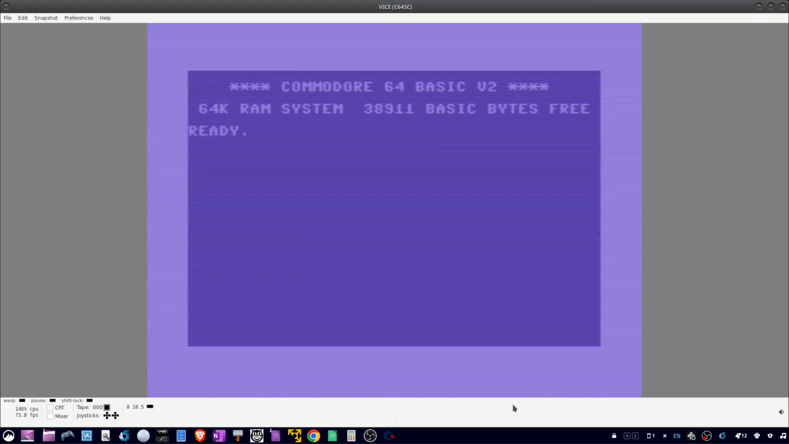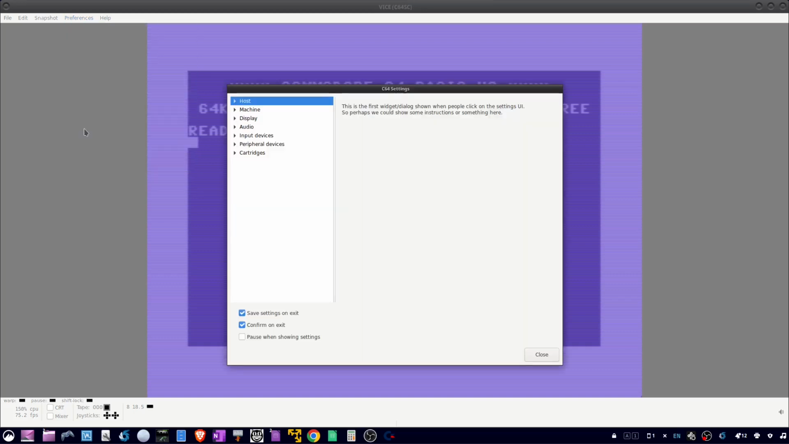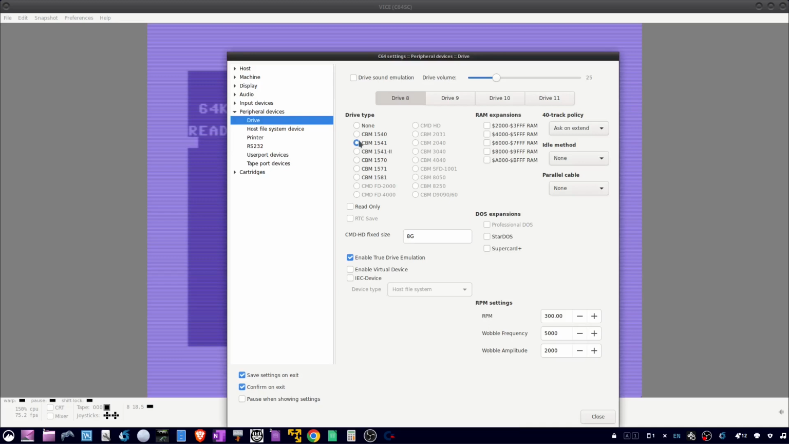Okay, this is a brief intro on how to use the 1541 floppy drive in Vice. So we're going to start by going to Preferences, click Settings, Peripheral Devices, and Drive. Make sure CBM 1541 is selected and then click Close.